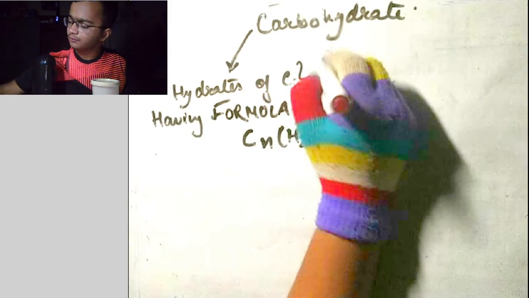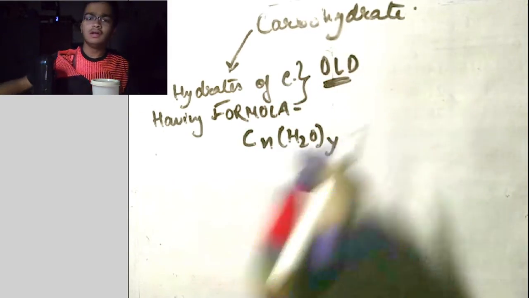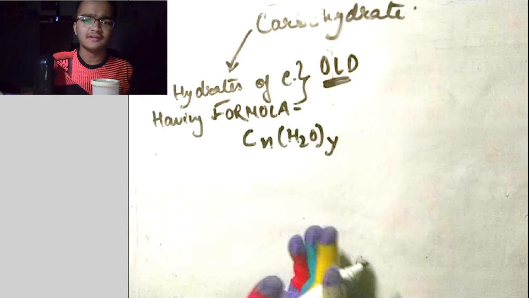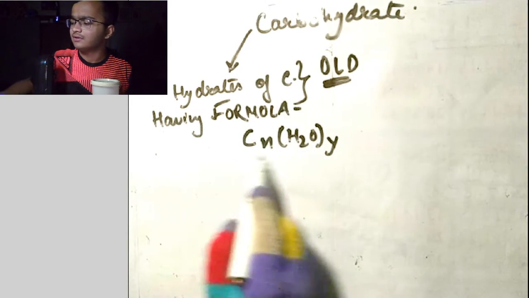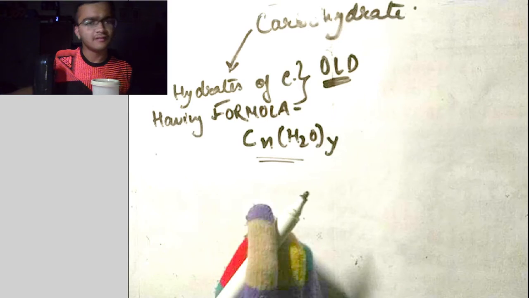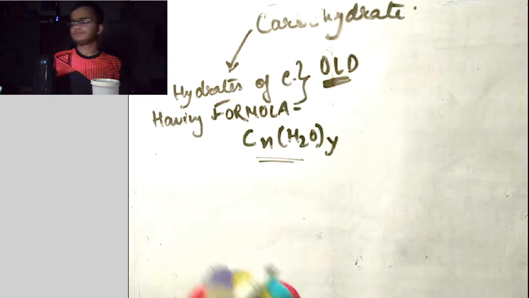In the ancient days, I'm writing here, old: it was believed that carbohydrates are hydrates of carbon having the formula Cx(H2O)y.